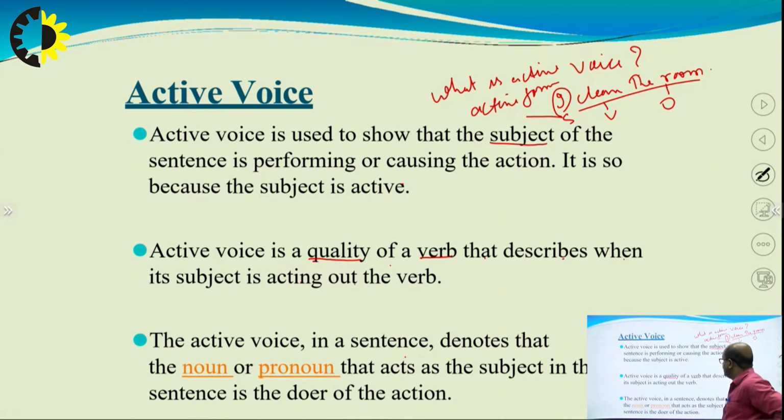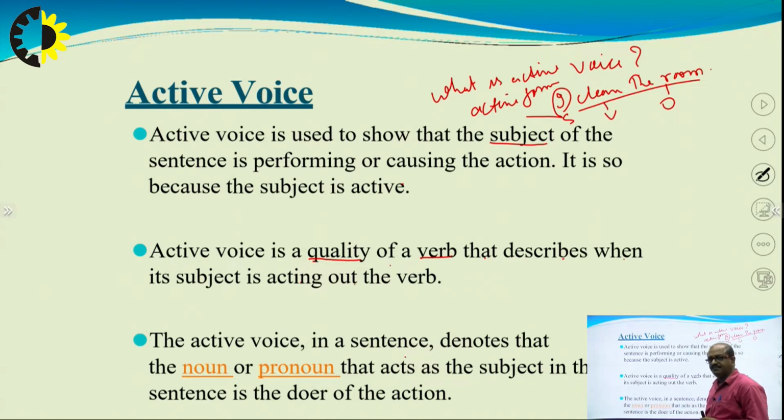So, we see the active voice depends on the quality of the verb. I clean the room. What is the quality of the verb? You see in clean, the room is cleaned by me. First it is clean, and second it becomes cleaned by me. So, active voice is a quality of a verb that describes when its subject is acting out the verb.